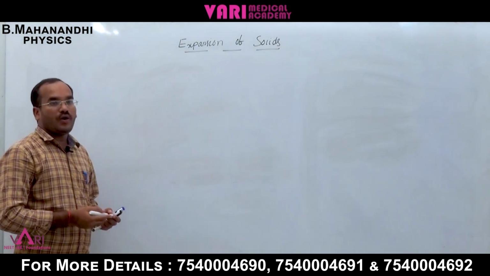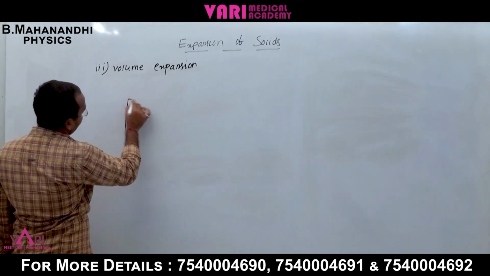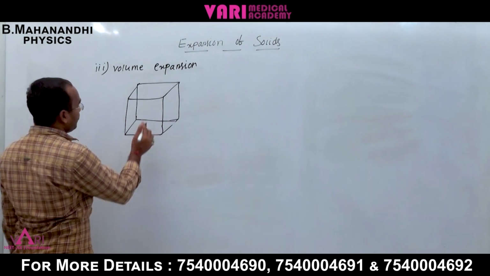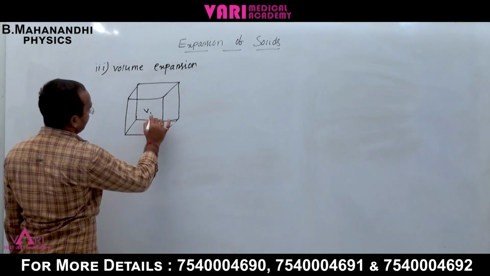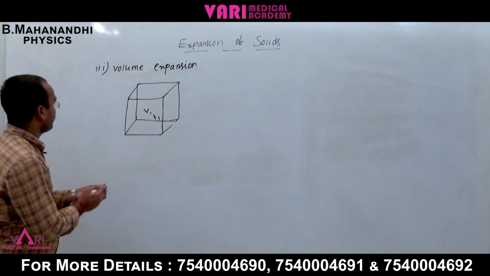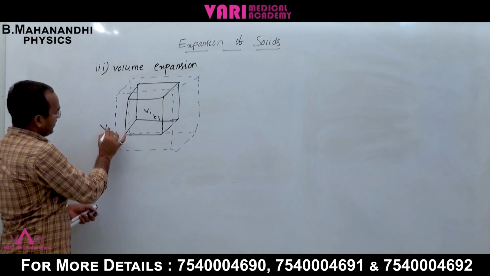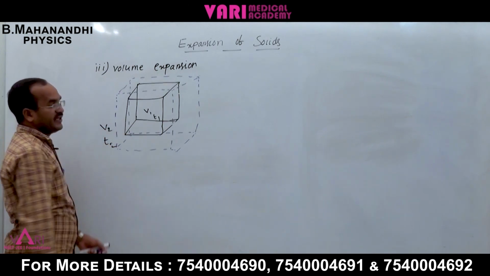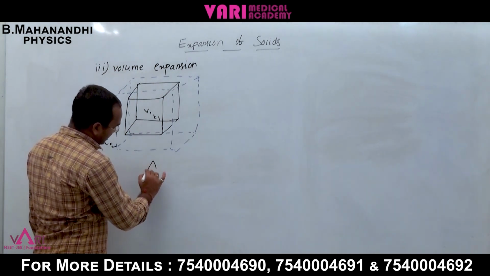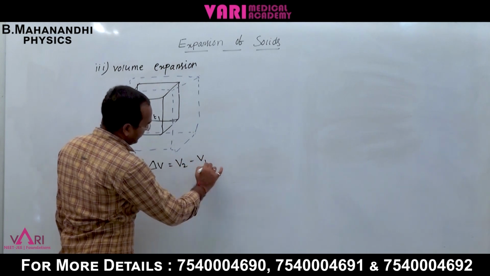Now the third one is volume expansion. Consider a cube-shaped body. The original volume is V1 at temperature T1. Now it is expanded, so the volume becomes V2 at temperature T2. The change in volume is delta V equal to V2 minus V1.